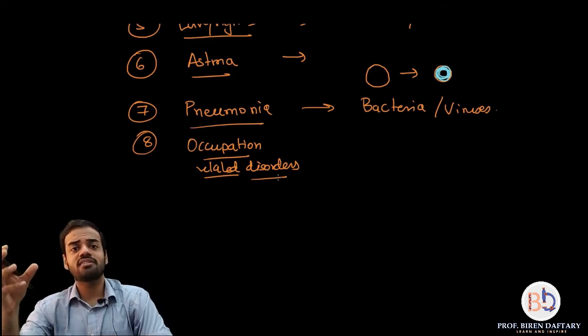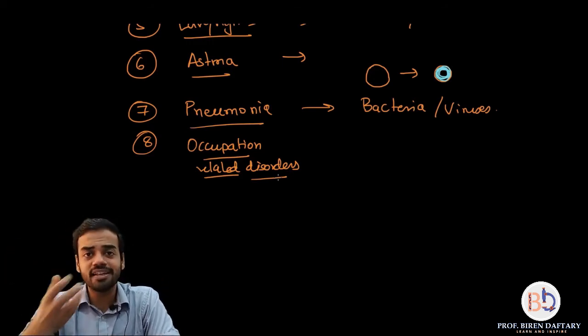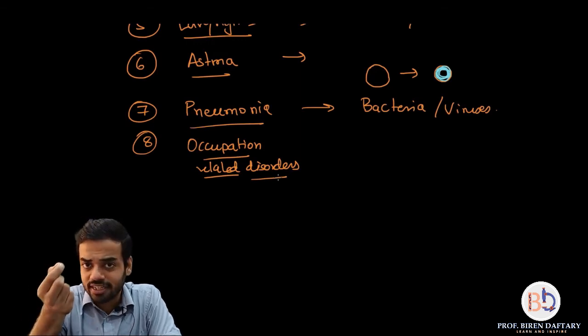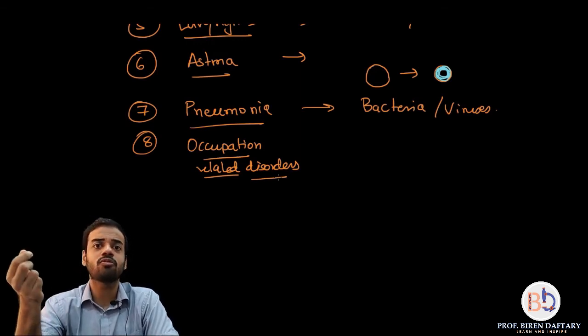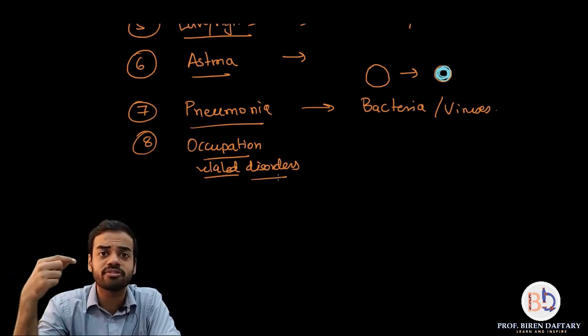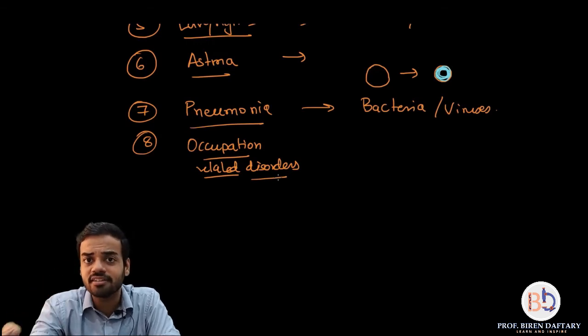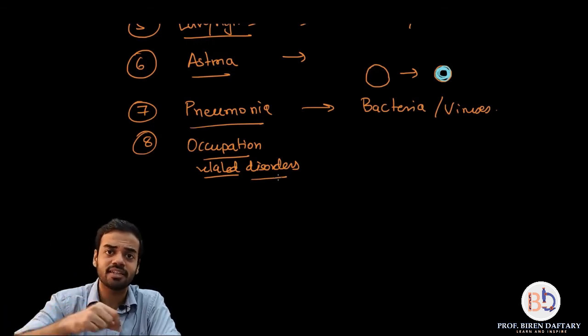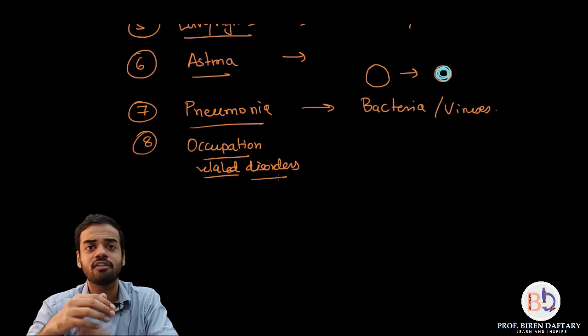These people breathe air which contains all those tiny particles. For example, people who work in silicon factories suffer from silicosis. Silica particles get into their respiratory system and, over time, get deposited in the alveoli.